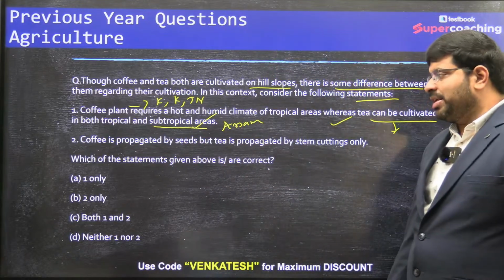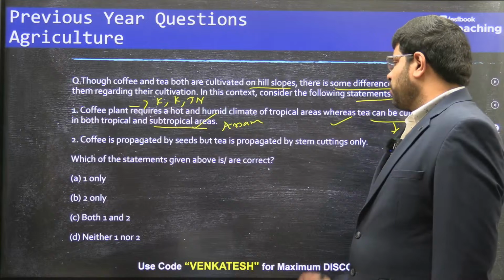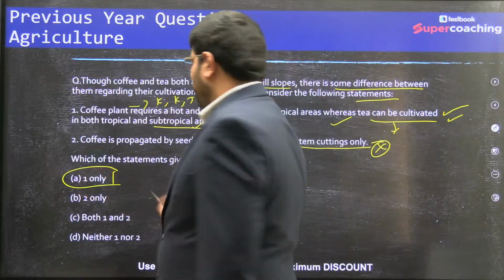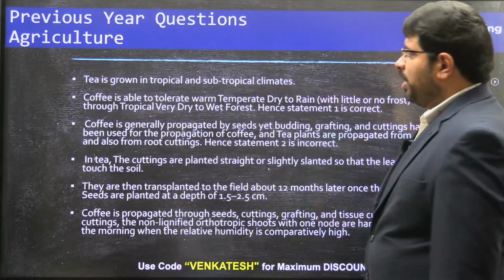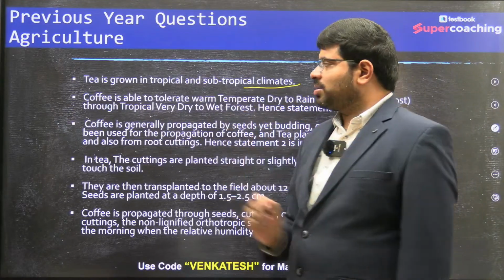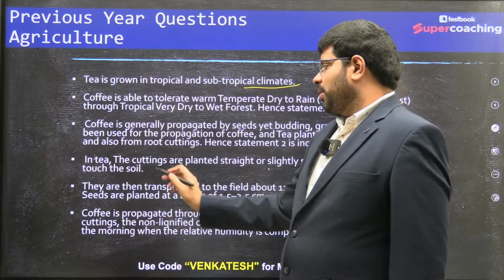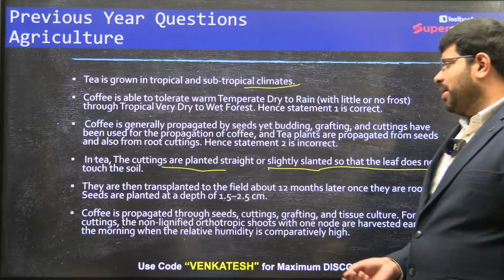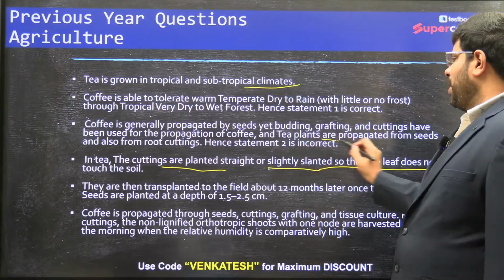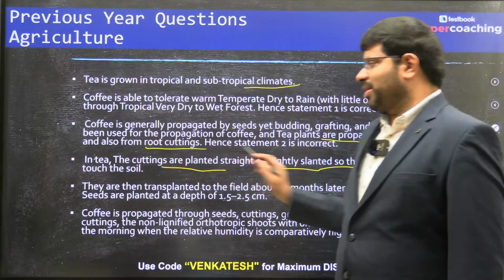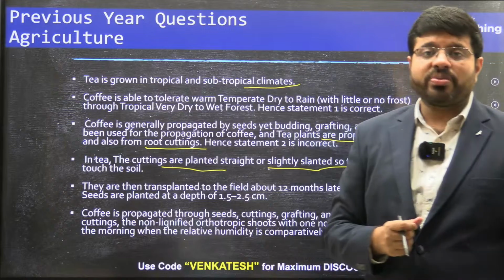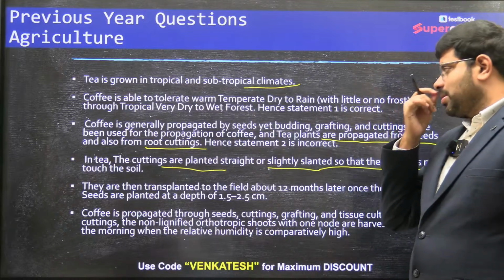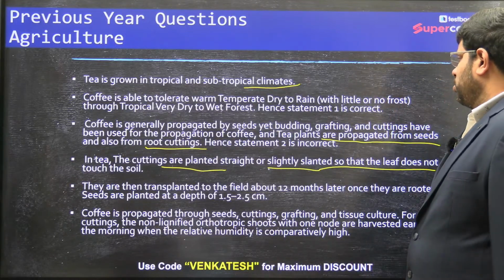Coffee is propagated by seeds, then the way you produce it. And tea is propagated only by stem cuttings. No, this is wrong. The answer is one only. Tea is grown in both tropical and subtropical areas. In tea, the cuttings are planted straight or slightly slanted so that the leaf does not touch the soil. And both the coffee and the tea plants are propagated from seeds and also from root cuttings. So from the roots of the plant and also from the seeds, that will help in propagating the crop. So definitely statement 2 is wrong, right? So that is about the thing.